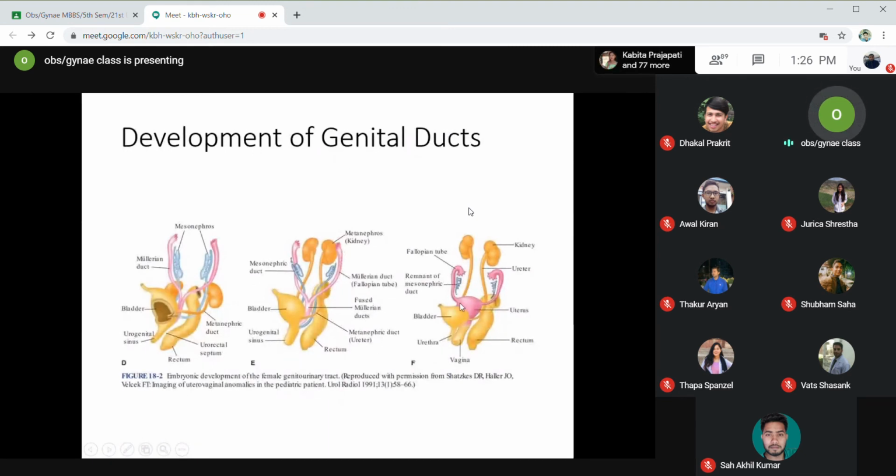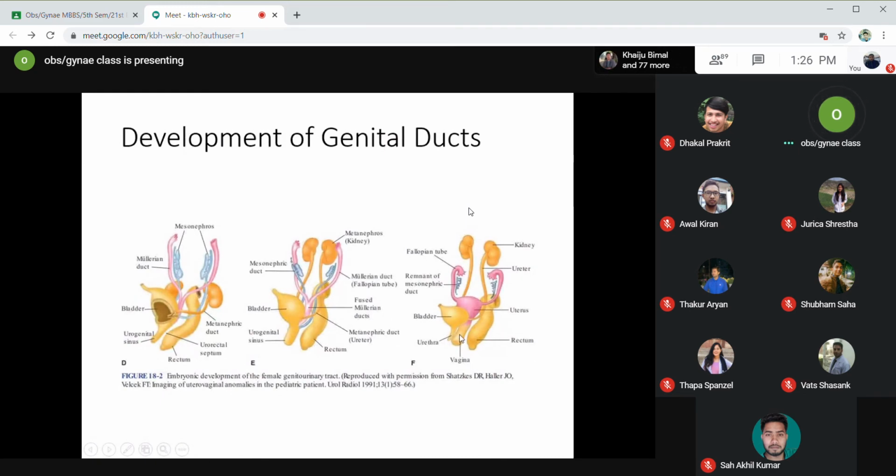Okay, can you make out in the diagram? And at a place where the fused paramesonephric duct joins the cloaca, there will be formation of the sinovaginal bulb. It's not shown in the diagram, and that will later form the lower two-third of the vagina.